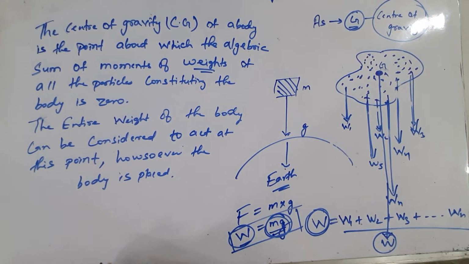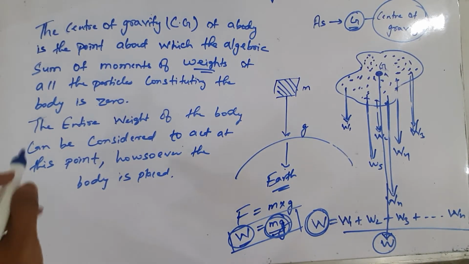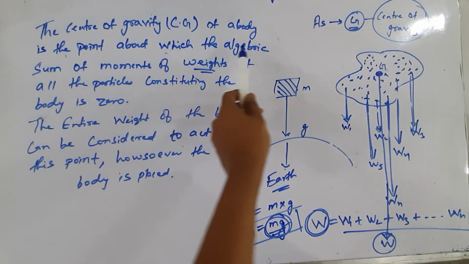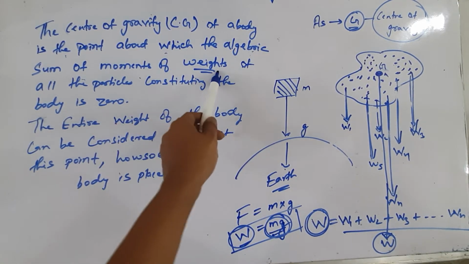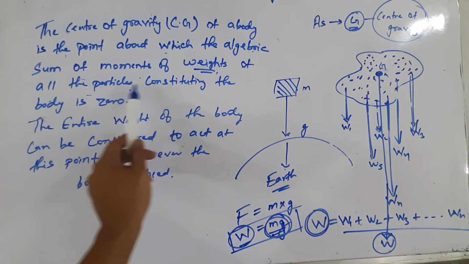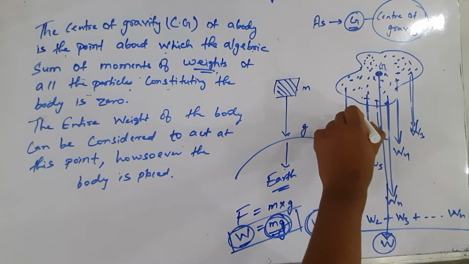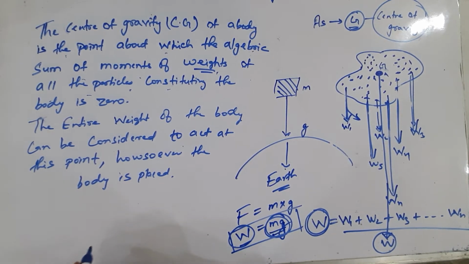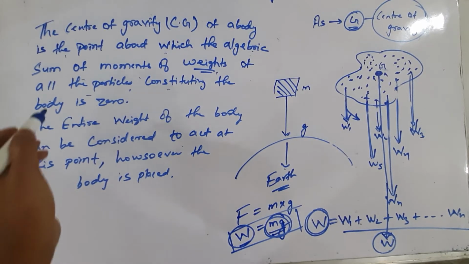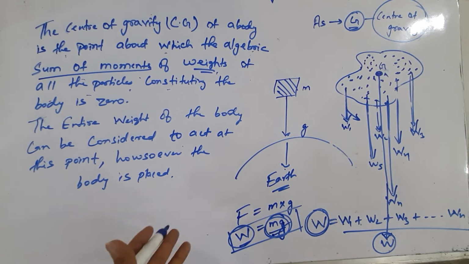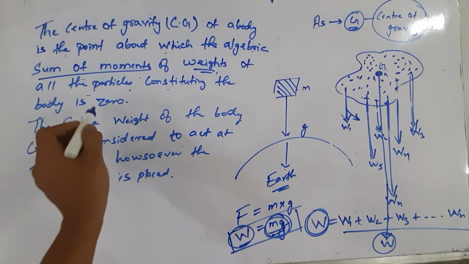So this is the definition of center of gravity. It tells that the center of gravity of a body is the point about which the algebraic sum of moments of weights of all the particles constituting the body is 0. That means it is a point where the algebraic sum of moments, we have all discussed what is moment, it is force multiplied by perpendicular distance from a fixed point, comes to 0.